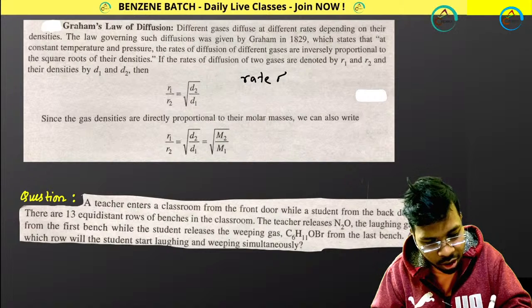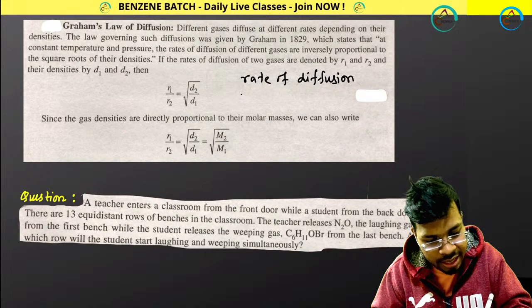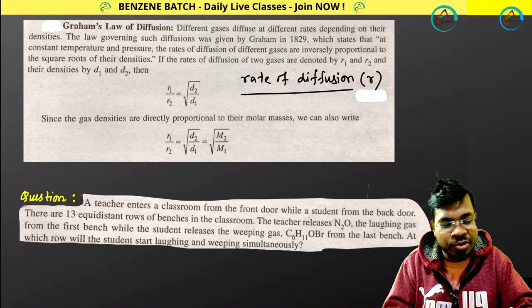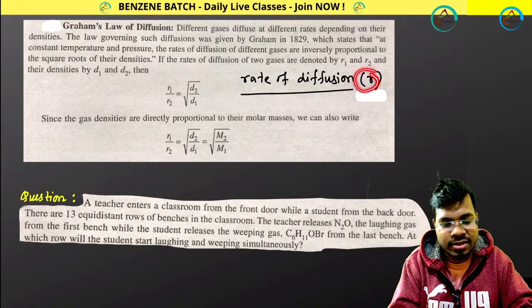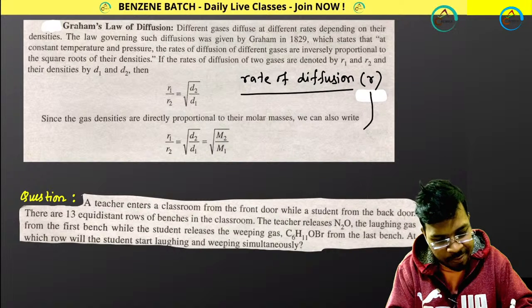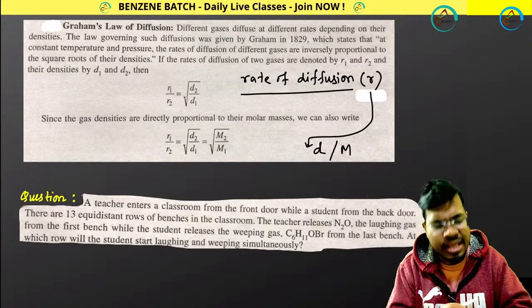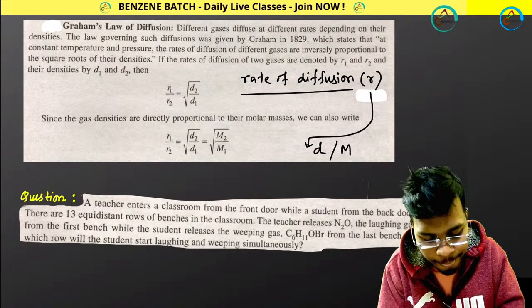Rate of diffusion, and that is represented by R. And this rate of diffusion depends upon a lot of factors. Let me write, I will be writing 3 factors. First of all, density. Second, molar mass. These 2 factors are very important.